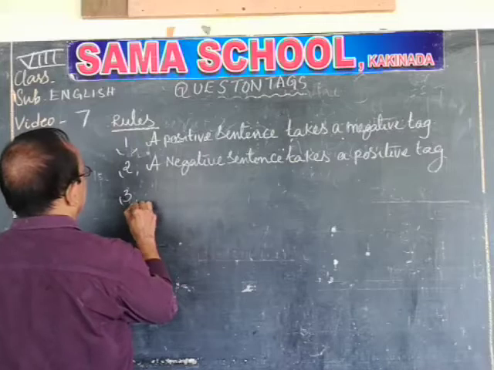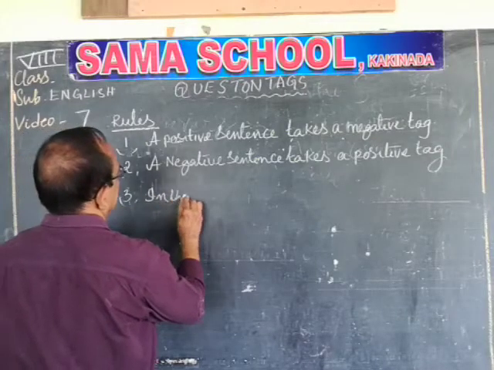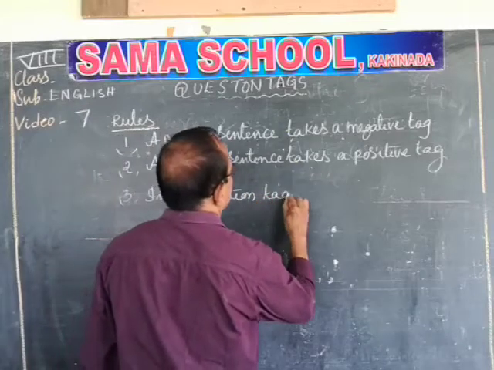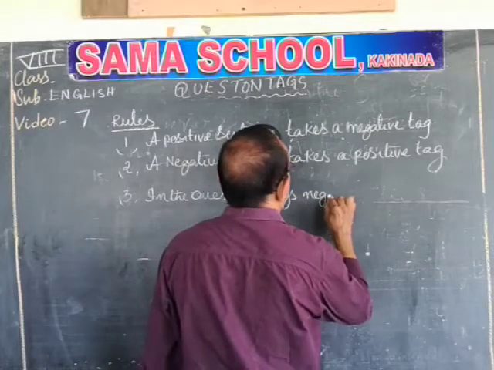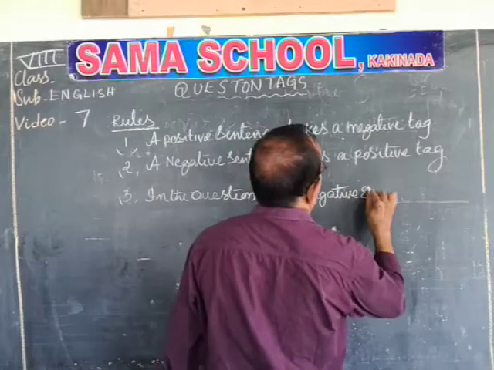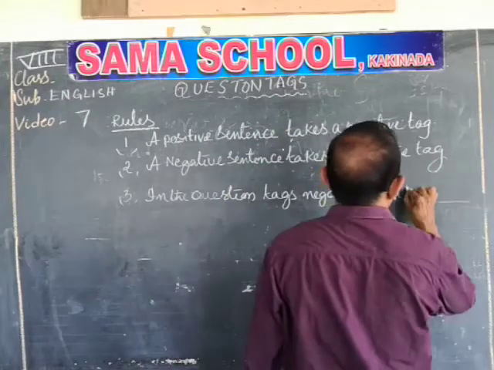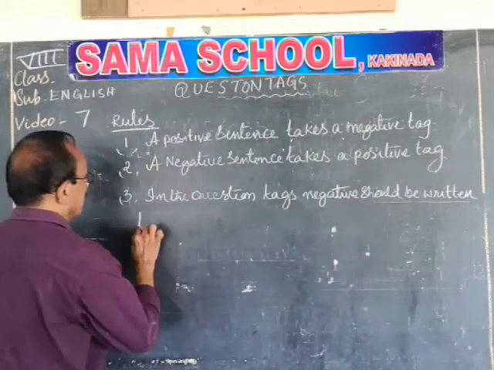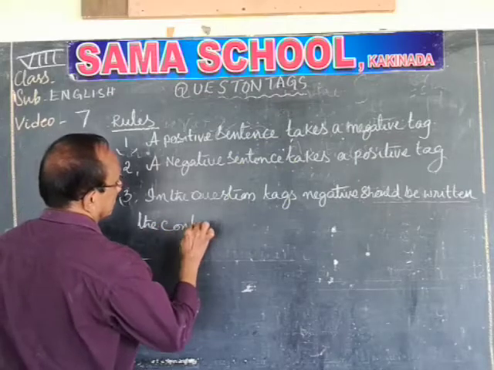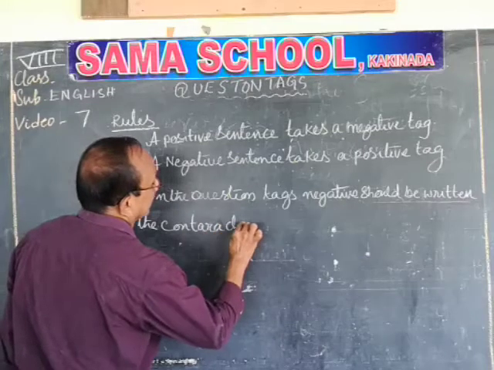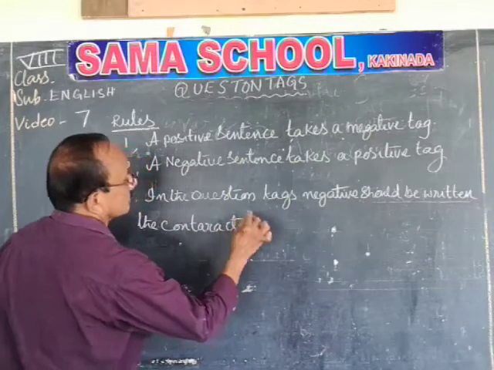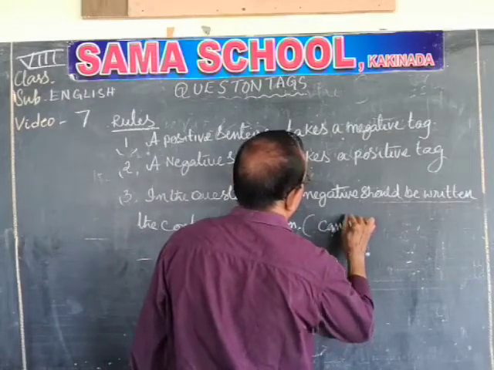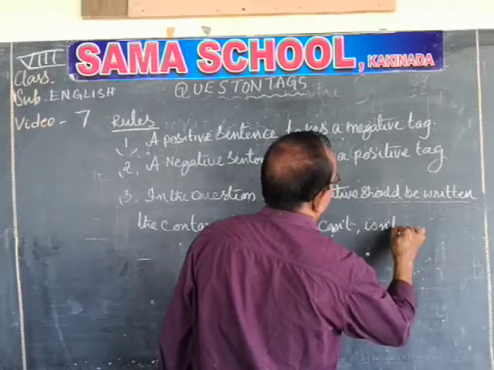And the third rule is, in the question tags, negative should be written in the contracted form, for example can't, isn't.